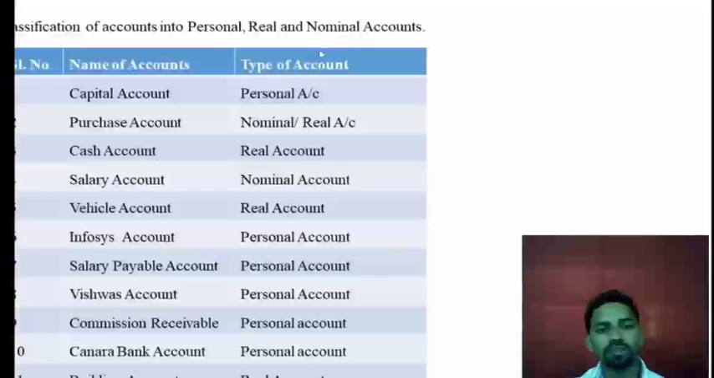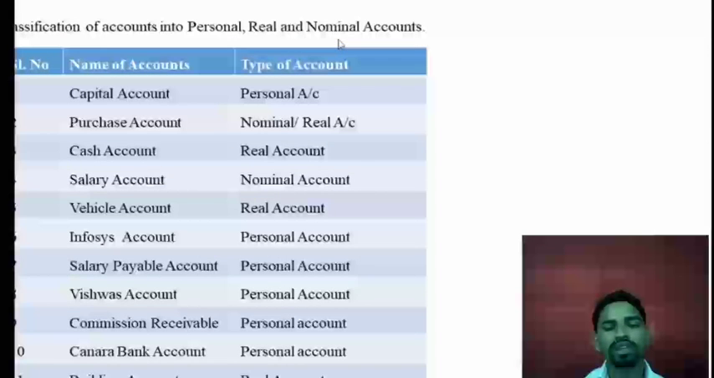So if persons are there, that may be natural persons, artificial persons, or representative persons, it will come under personal accounts. Whether tangible assets or intangible assets, these assets will come under the real account. And whatever expenses and losses as well as income and gains, it will come under the nominal accounts. Now see, this is the serial number column as well as the name of accounts, and the types of accounts. It means these names of accounts will come under which type of account is written here.